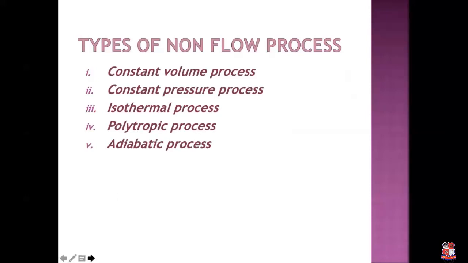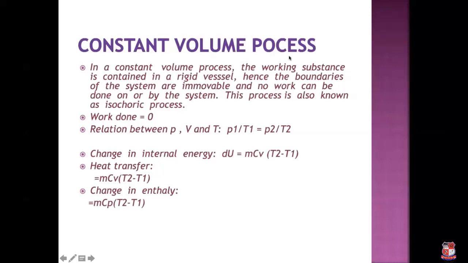So what is the first thing? It is a constant volume process. This process is also known as isochoric. It is an MCQ. Okay. Now, in constant volume, as we know, the working substance is contained in a rigid cell. So the boundary of the system is immovable. So what about the work? It is zero.